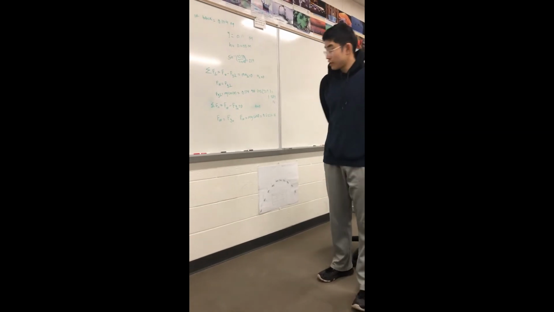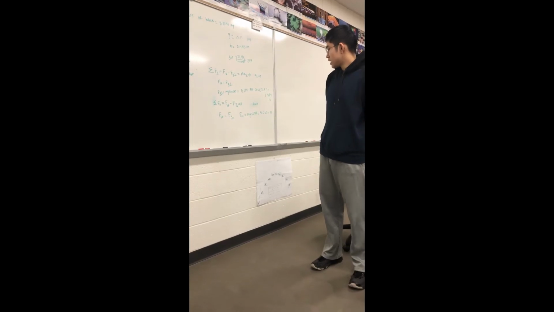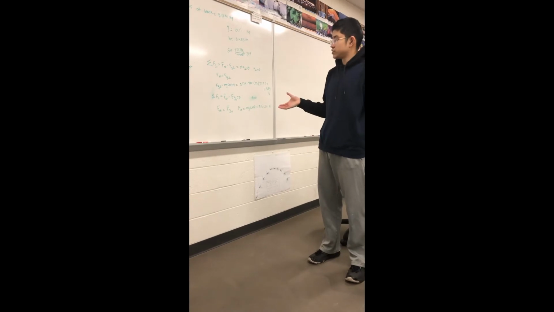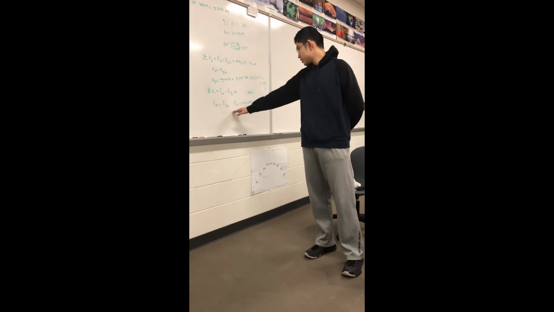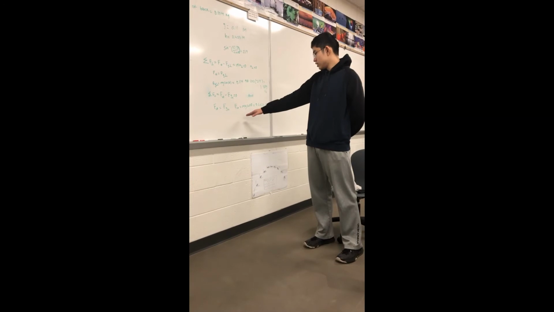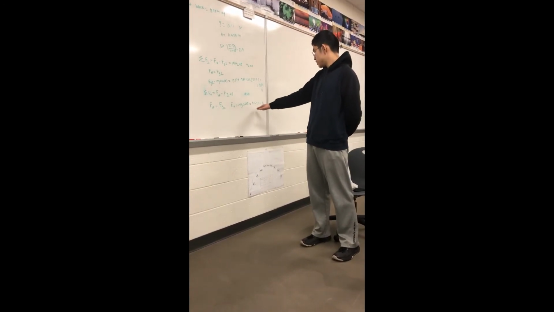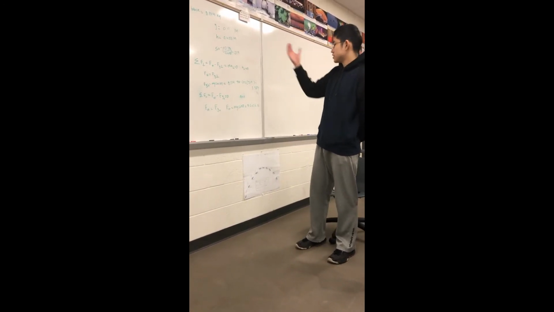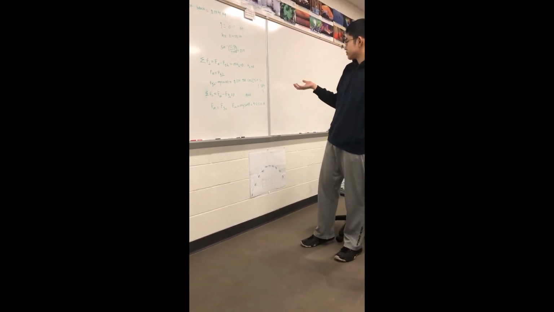If we do the same for the forces in the parallel direction, we have the force of static friction minus the force of gravity in the parallel direction, and that equals zero too, since it's not moving. So the force of static friction equals the force of gravity in the parallel direction, which would be mg sine theta. And this would come out to be 0.6226 newtons, which is basically the mass times 9.81 meters per second squared times the sine of our angle.